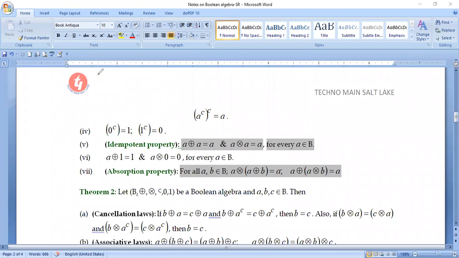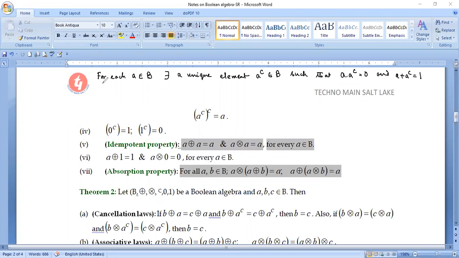For this number 3, we can write that for each A belonging to capital B, there exists a unique element, A complement, belonging to B, such that A into A complement equals 0, by definition, and A plus A complement equals 1.